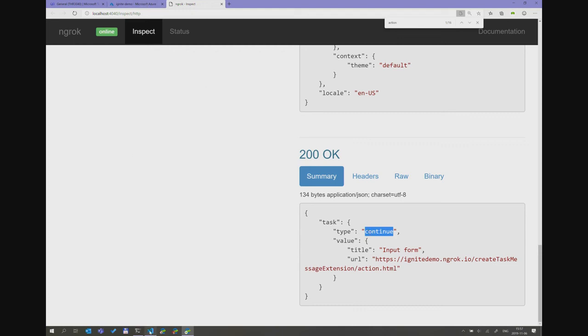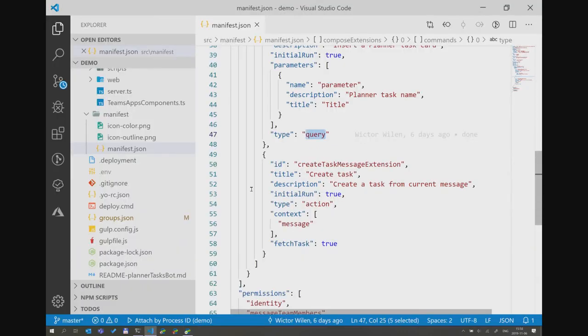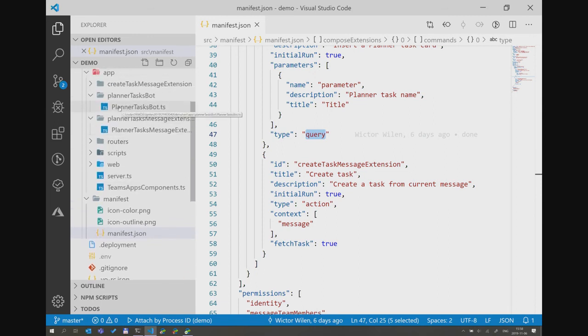So to take a look at the code a little bit here, there's a lot of things I mentioned that since I wanted to do this with Planner, the auth piece has to be there. Never mind that right now. But what I want to show you is that we have two of these message extensions. They are all registered in that bot. I'm actually using a middleware, a bot framework middleware, to handle that.